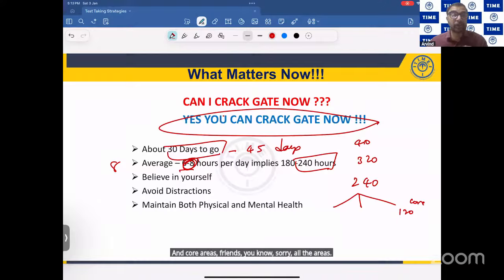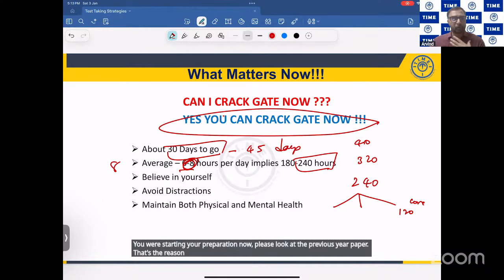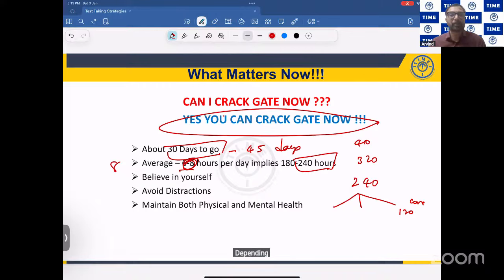If you're starting your preparation now, please look at the previous year paper. That's the reason. If you have doubts, you text me on WhatsApp. I'll give you which topics to concentrate on, depending upon your branch.